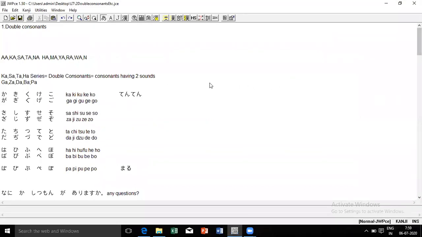So we completed with double consonants. Ka, sa, ta, ha. So the ka-sa-ta-ha series gets converted into ga, za, da, ba and pa with the help of tenten, and then for the ha series one more, that is maru.